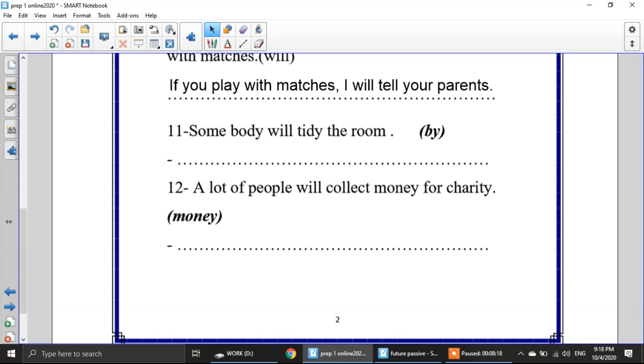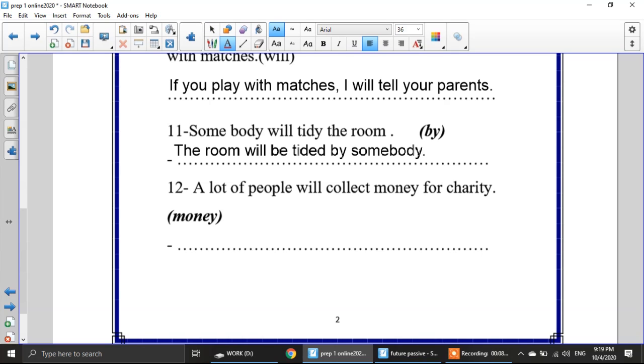Here I have in number 11, somebody will tidy the room. Where is my object? The room, of course. Somebody is the subject, will tidy is the verb, and the room is the object. And of course I will start with the object. It will be the room will be tidied by somebody.